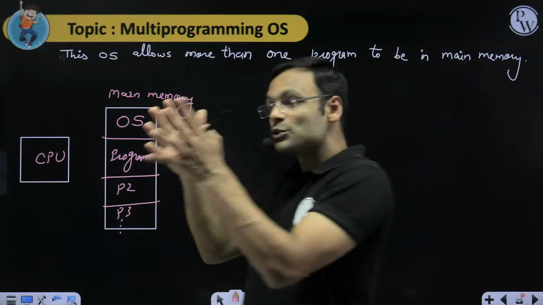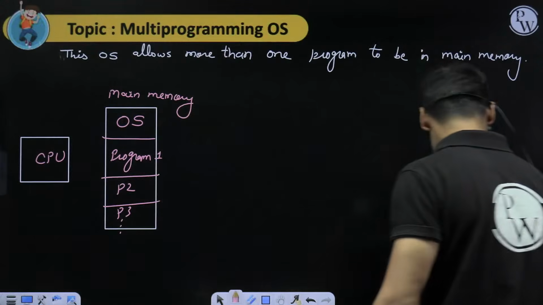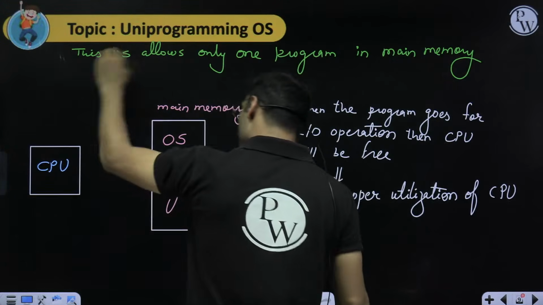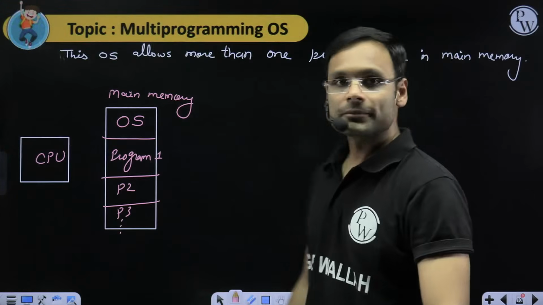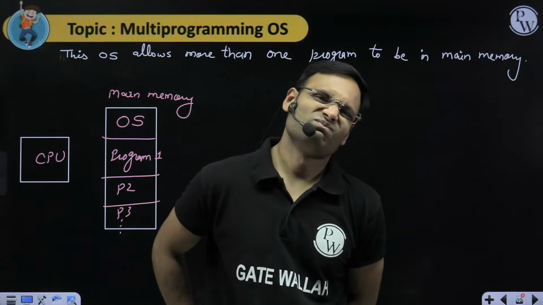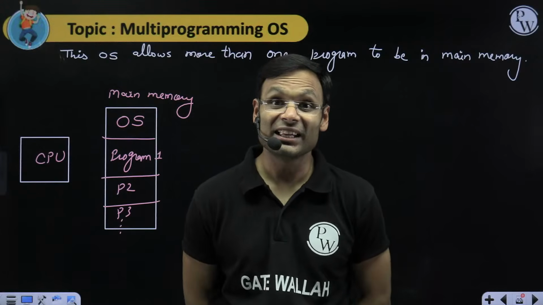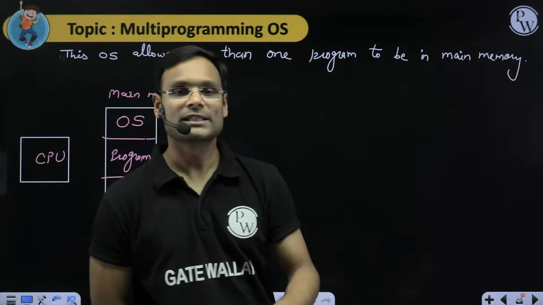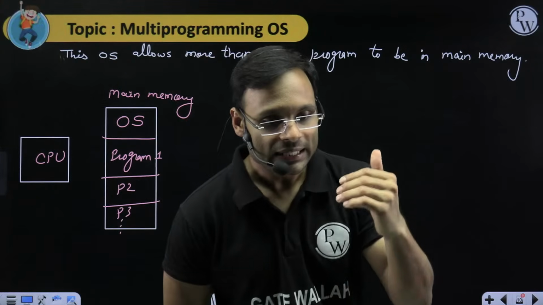Previously I did not have the P2 program, so if one program left the CPU for IO, my CPU was sitting free. That is a problem. I want to use it, right? So in the multi-programming operating system, CPU utilization increased.